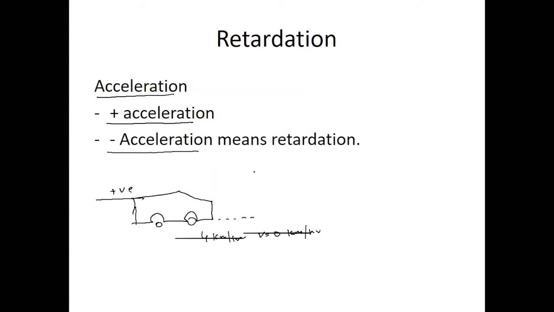So in the graph it is like here 4 kilometers, and after 2 seconds it stopped and then it becomes 0. So this is called retardation.